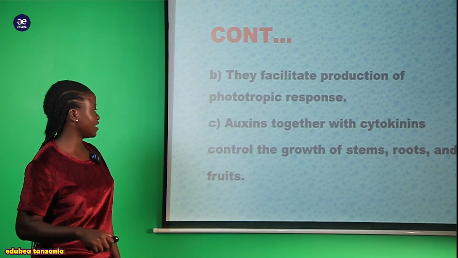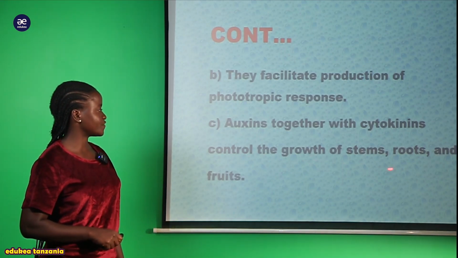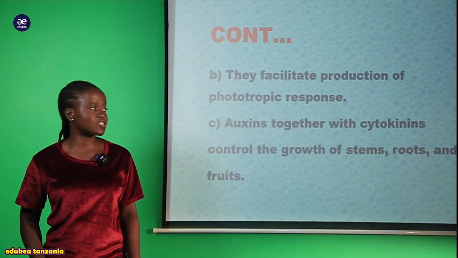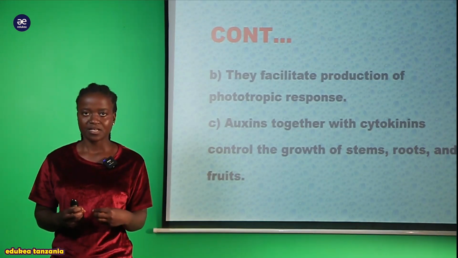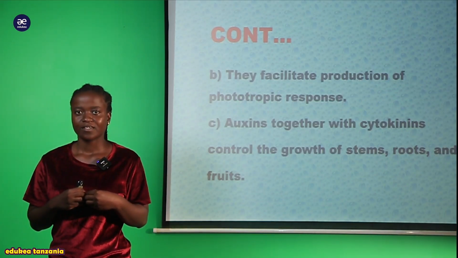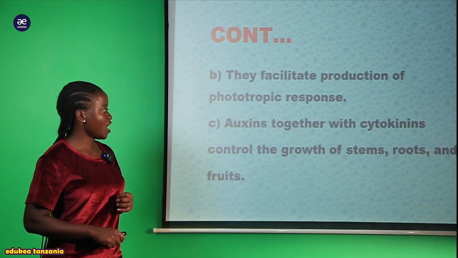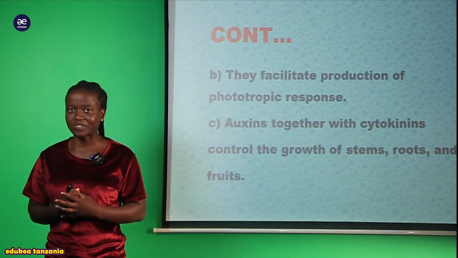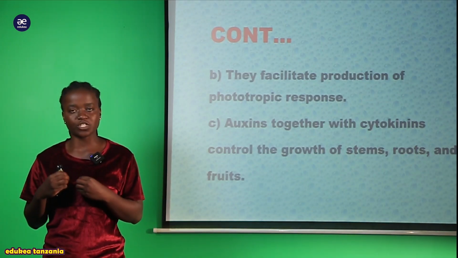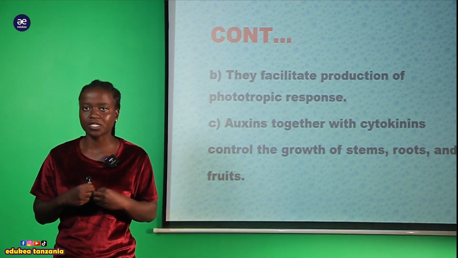Another function or another law, we can say that auxin together with cytokinins control the growth of the stem, root, and the fruit. Meaning that these auxins together with the cytokinins zikiwa zinafanya kazi pamoja, that is synergism now. They bring about growth of the stem and also the root together with the shoots. Because the growth of the root and the growth of the shoot is due to the function of the auxin and cytokinin to work together.